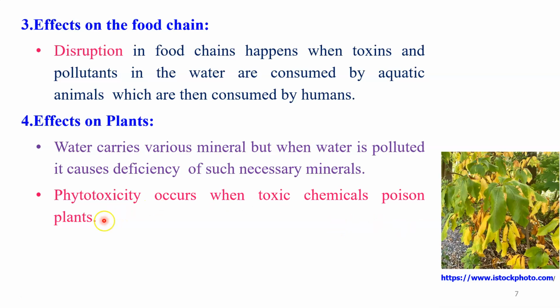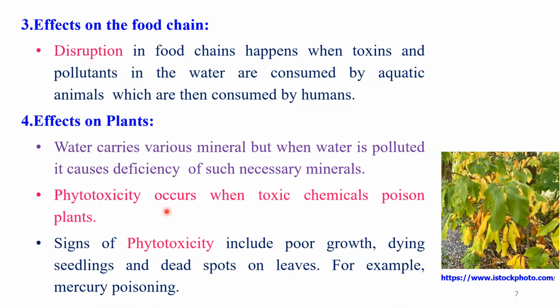Then the second thing is phytotoxicity, which occurs when toxic chemicals poison plants. Dear students, what does phytotoxicity mean? Phyto means plants and toxicity means toxic activity. It means when this activity is observed with respect to the various plants, that time definitely the toxic chemicals poison the plants. That is a very important side effect of water pollution that we observe with respect to the plants.